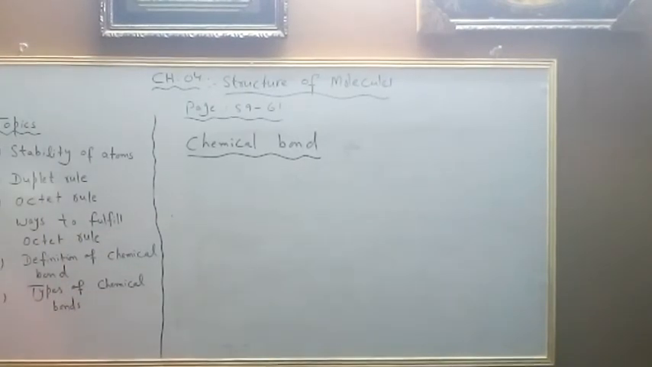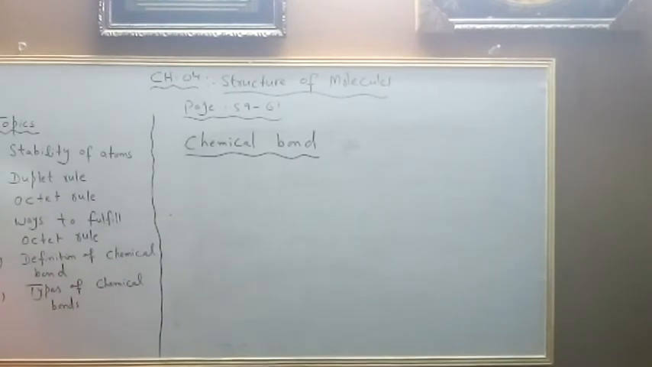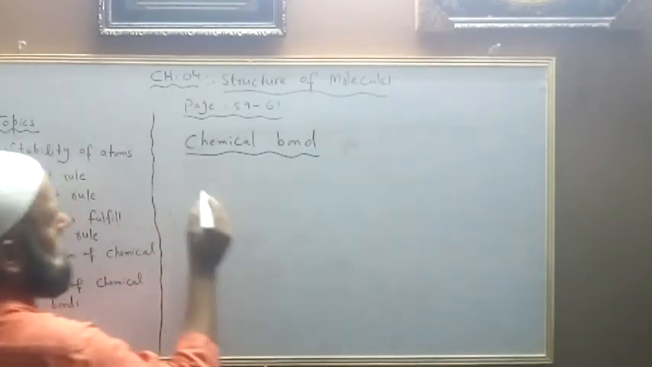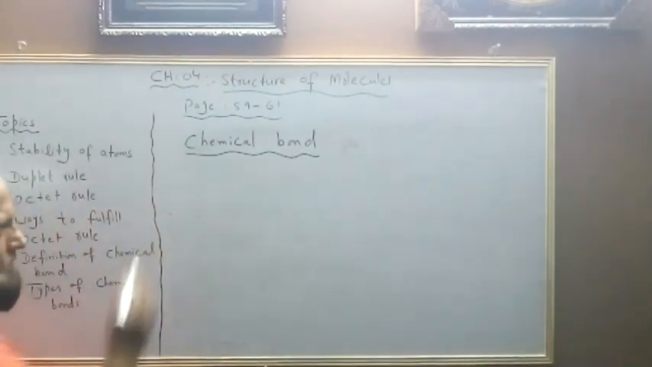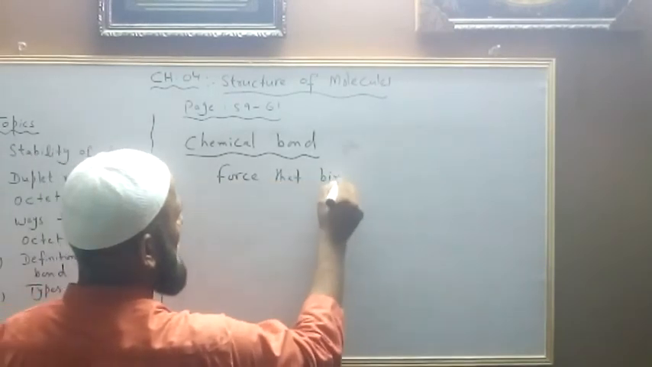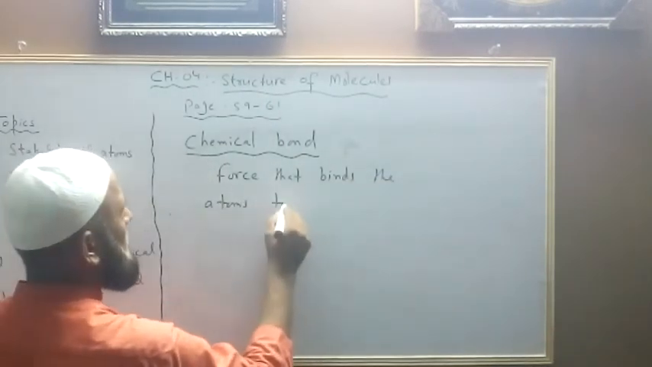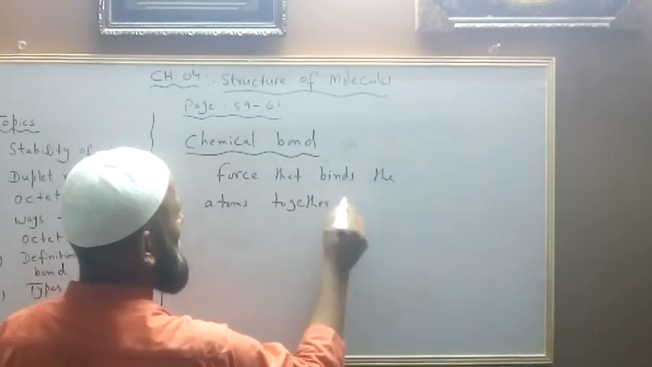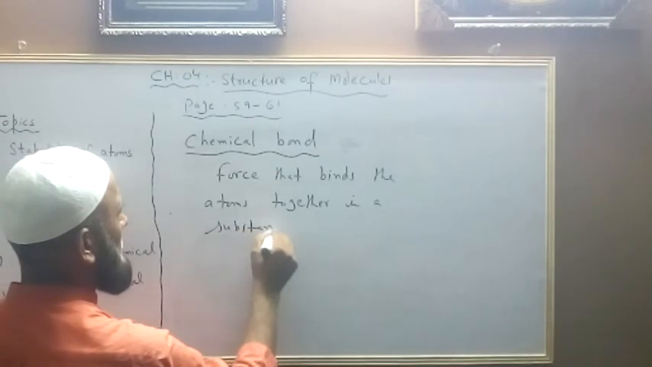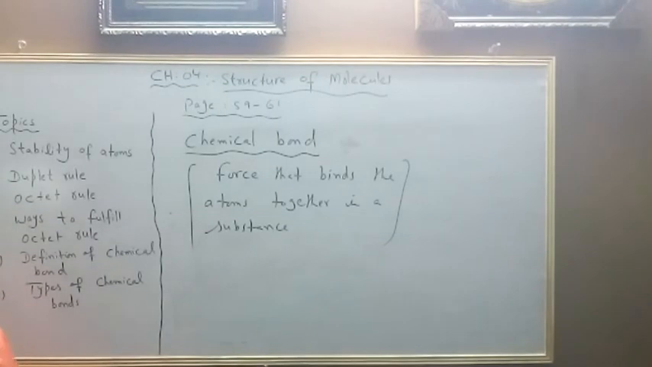After making the chemical bond, obviously atoms would follow the duplet or octet rule. So this was our topic. This chemical bond is the force that binds the atoms together in a substance. This is called your chemical bond.